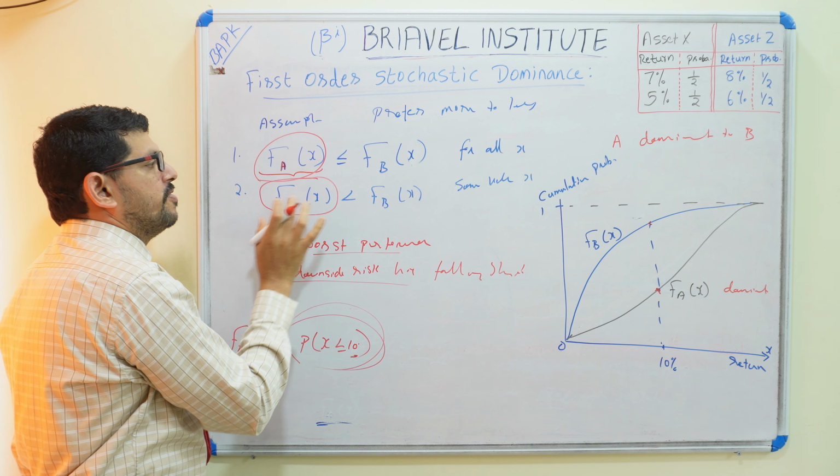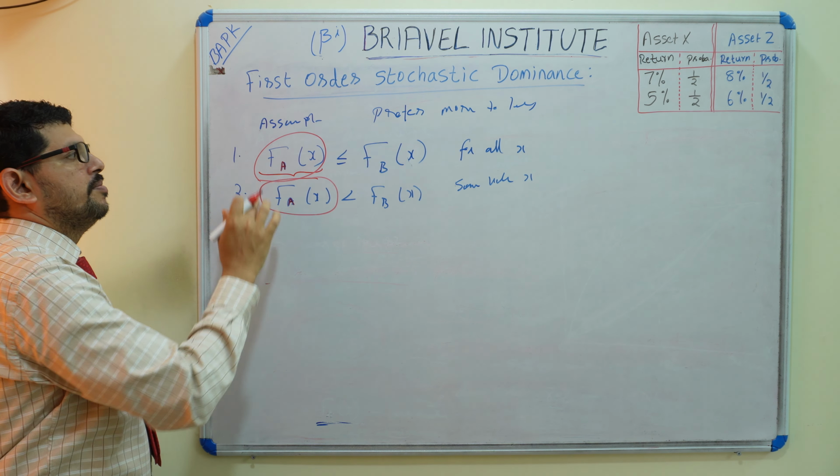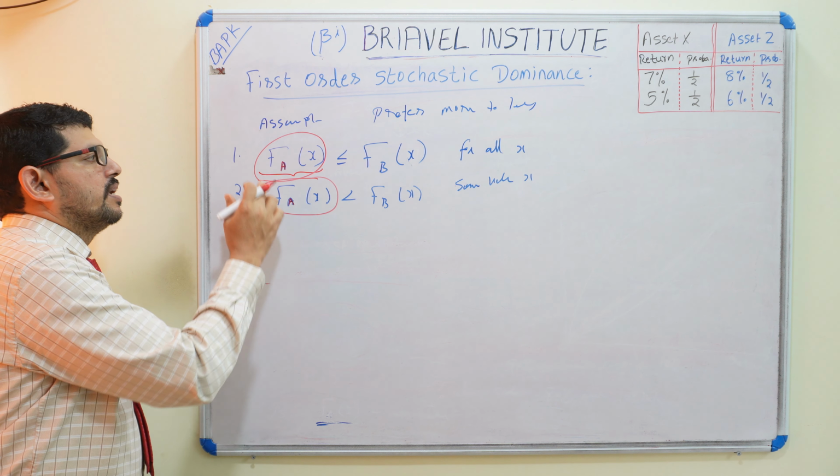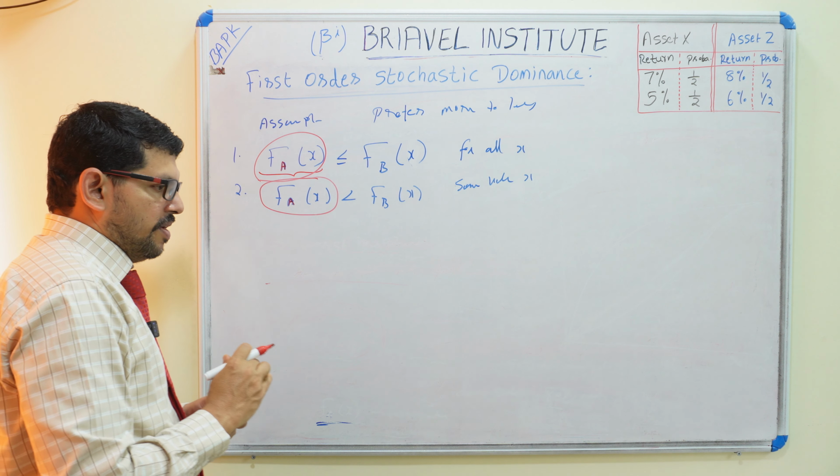We are working with cumulative probability and saying which one is good. Cumulative probability in the sense is downside risk. If it is lesser, what is the meaning? That investment will be good. Here downside risk is lesser, so that investment will be good. So A is dominant over B. Now here are asset X and asset Z. Which one is good? You have to check.